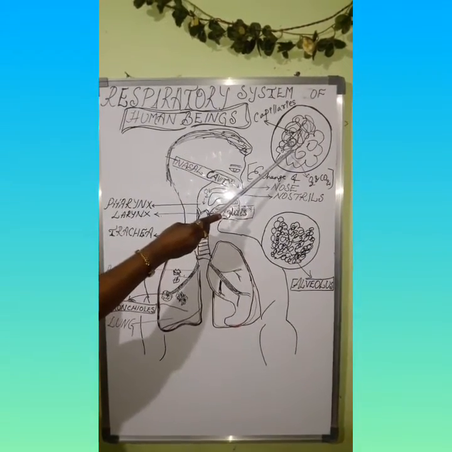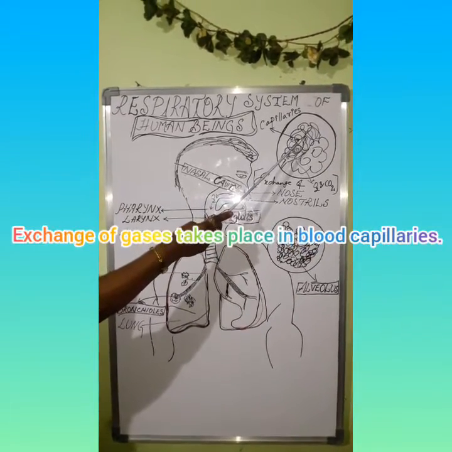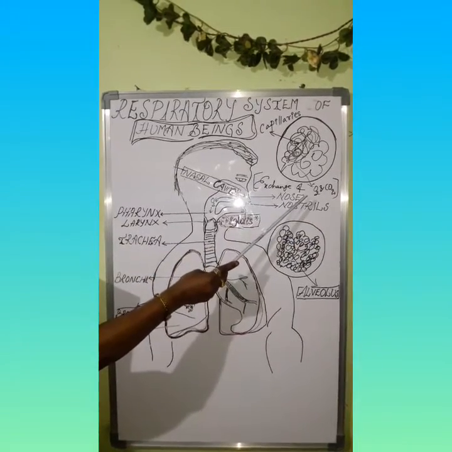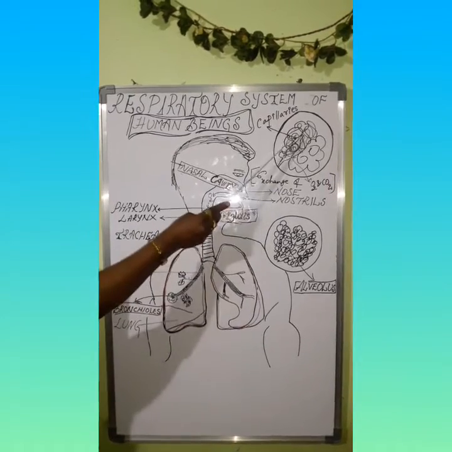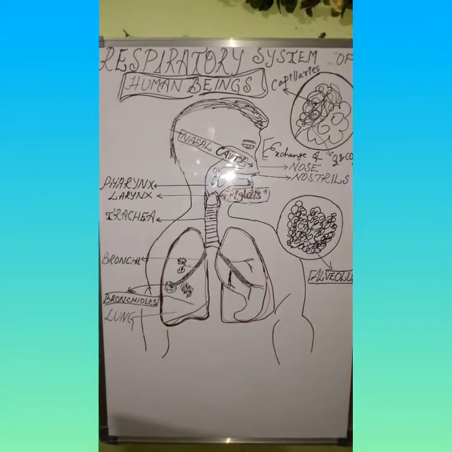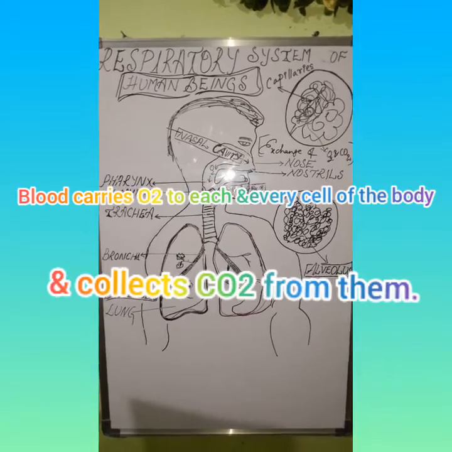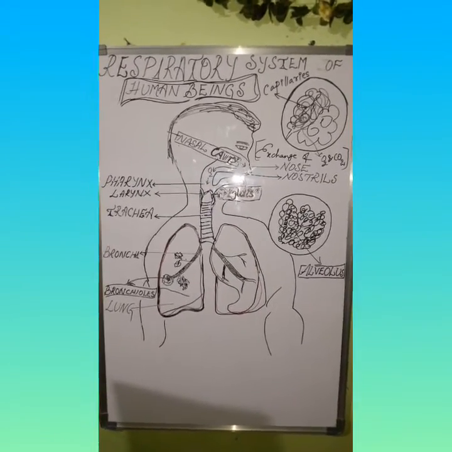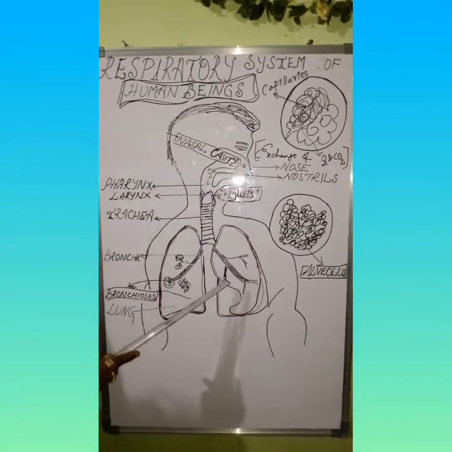Exchange of gases takes place in the blood capillaries. The blood capillaries take in oxygen and expel carbon dioxide. Hence, gaseous exchange takes place in the blood capillaries. Blood carries oxygen to each and every cell of the body and collects carbon dioxide from them. The whole passage of air from nostrils to alveoli is moist and warm.